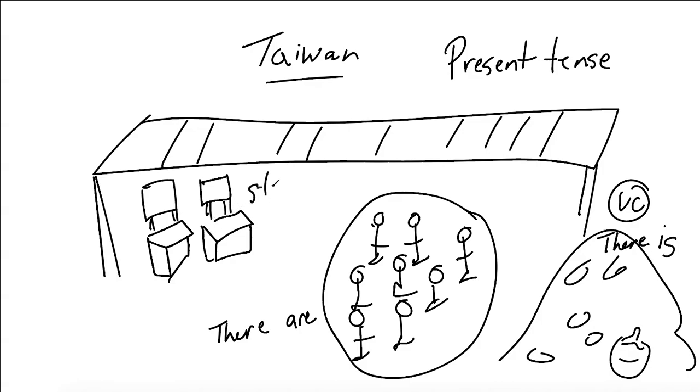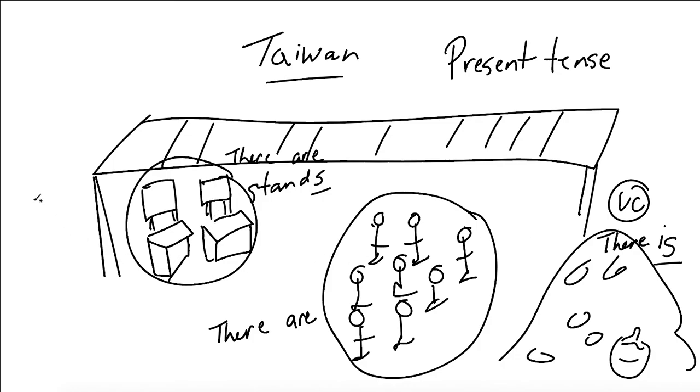Now what about stands? Stands has an S. Can we count the stands? Yes, we can. So we use the plural form, there are a lot of stands at the night market. All right, so are you following me so far? We have are for people because there are a lot of people. We have is for garbage. There is a lot of garbage because it's singular. And we have stands. There are stands at the night market.